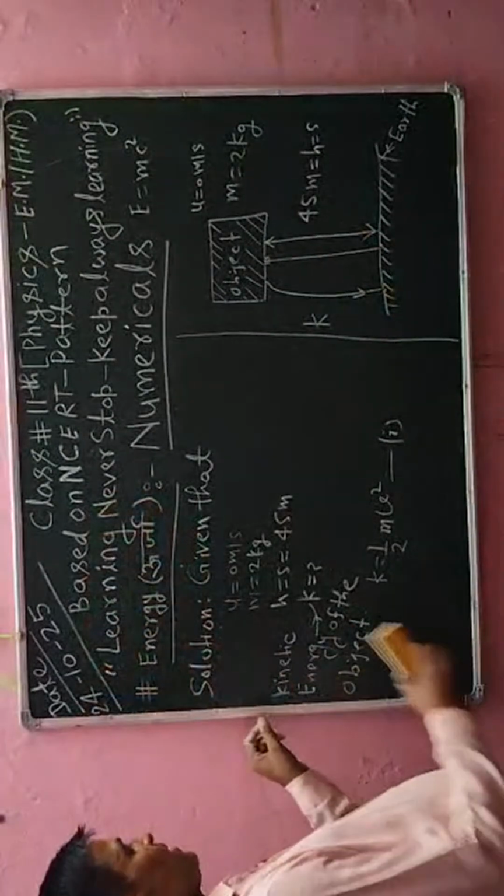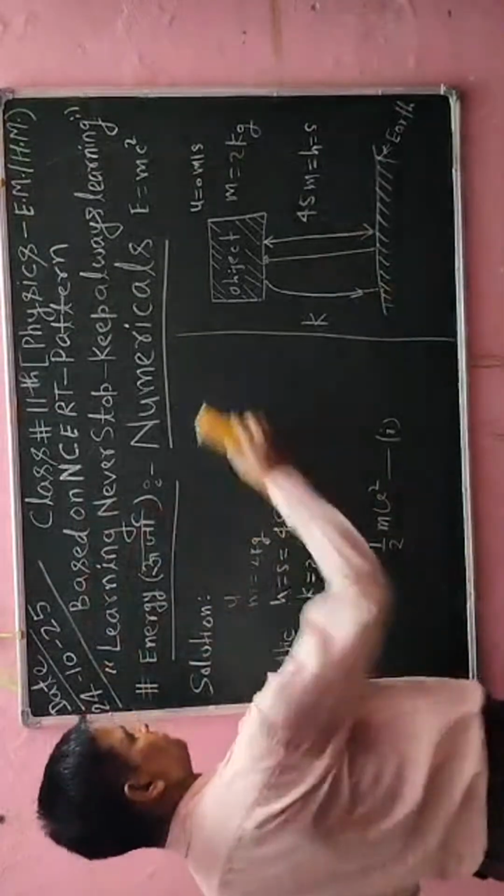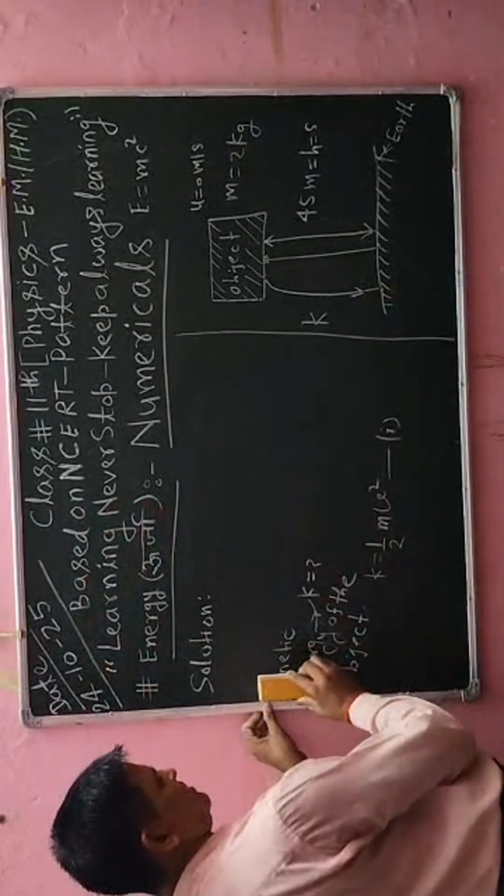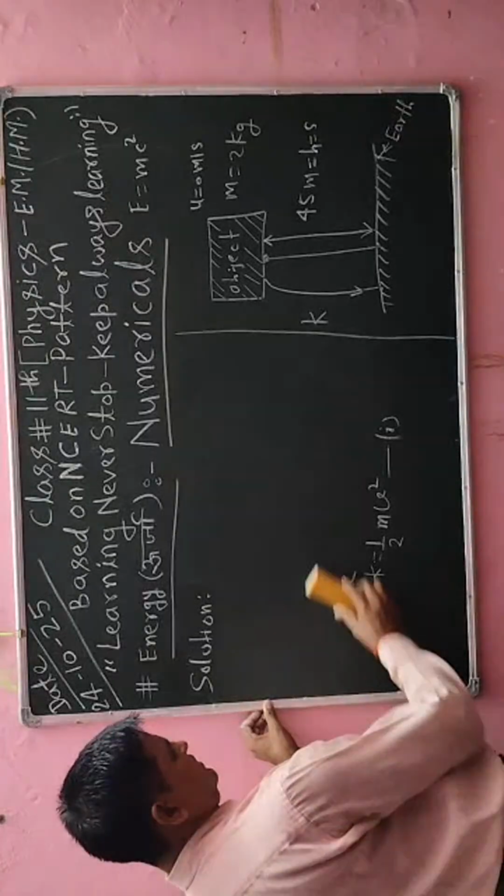Further I am going to erase it. After erasing, I will get its value.